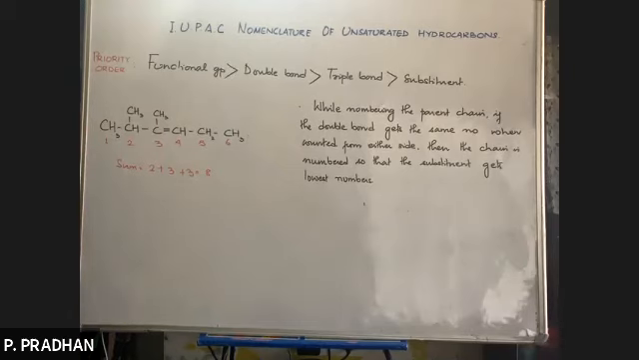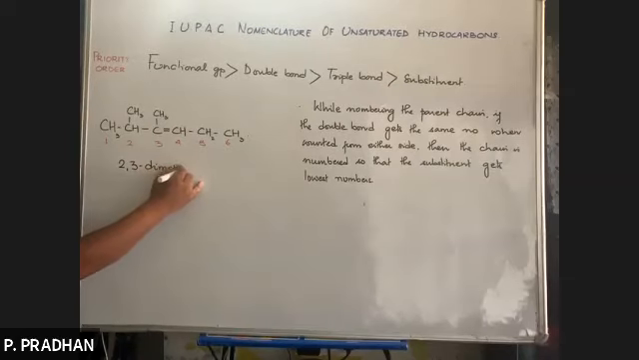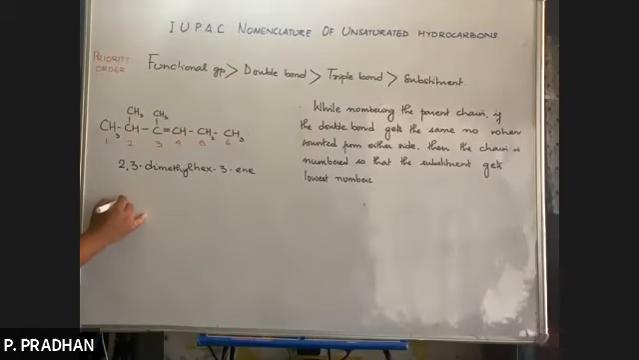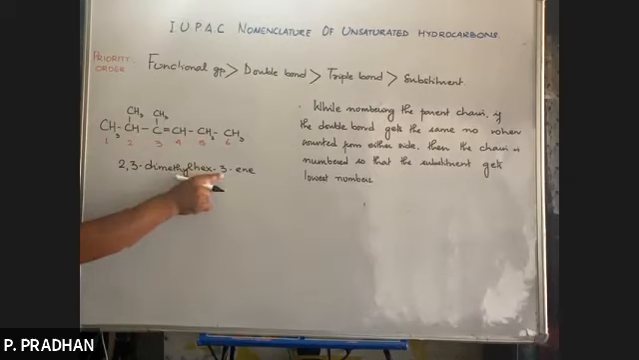So if the double bond gets the same number when numbered from either end, numbering should be done from that end so that the substituent gets a lower number. Okay, here numbering from this end gives the substituent a lower number. So what will be the IUPAC name, guys? Tell me now. 2,3 dimethyl hex-3-ene. Where does the double bond start? At 3. Hex-3-ene. Okay, we have to now locate the position of the double bond.